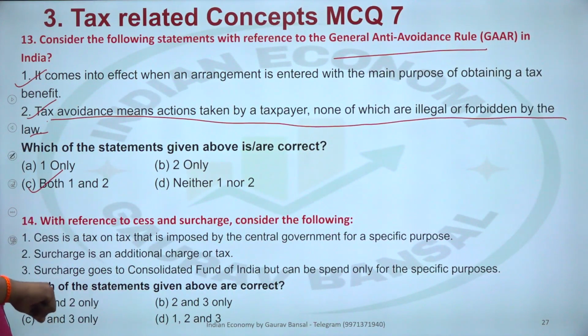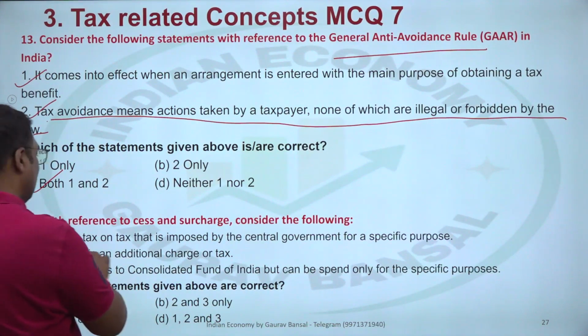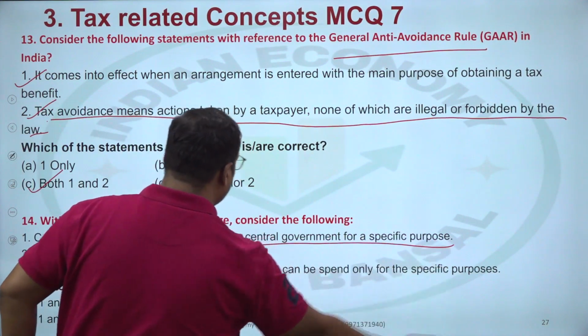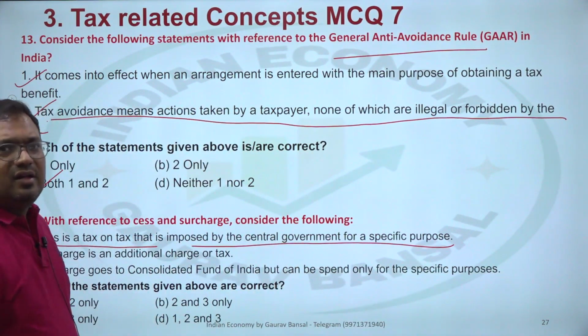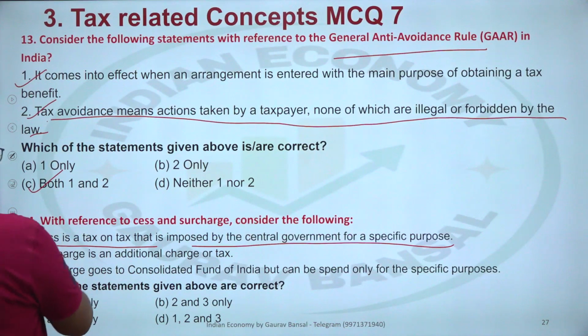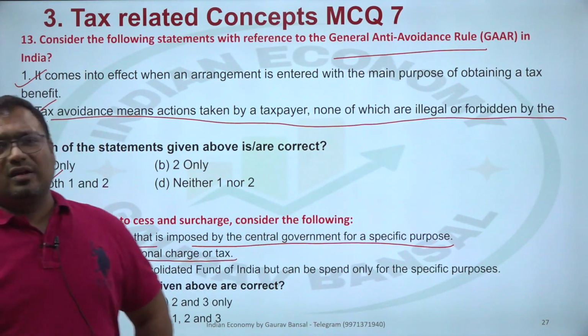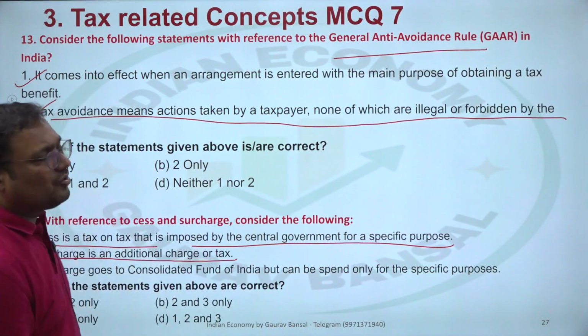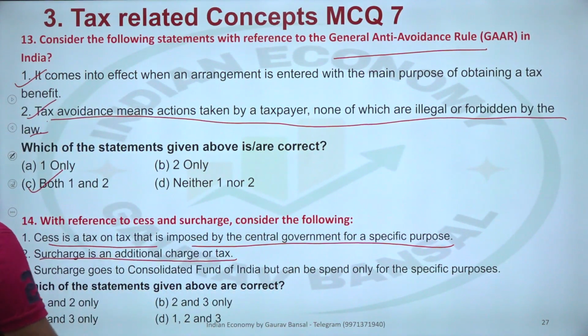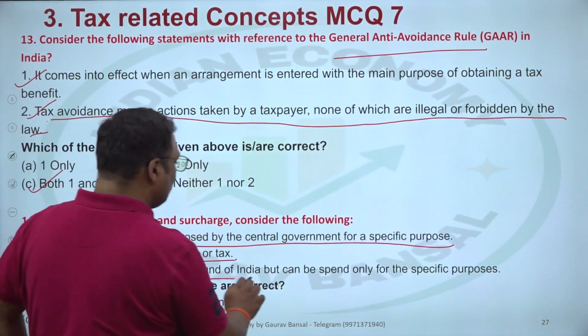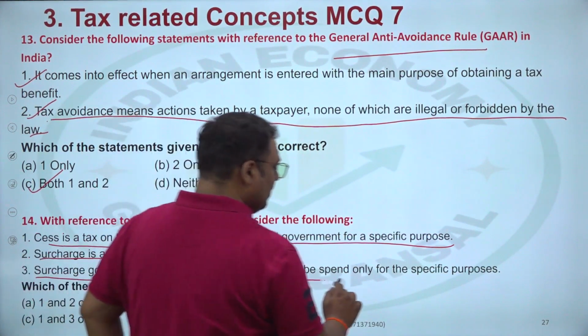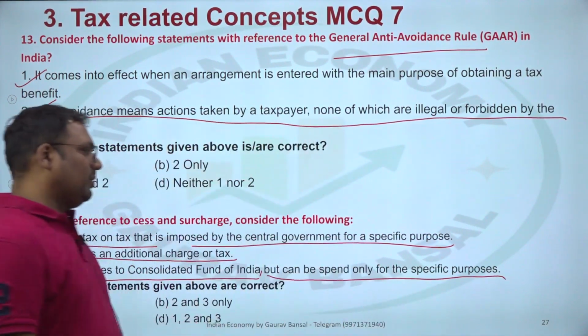14th, with reference to cess and surcharge, consider the following. Cess is a tax on tax that is imposed by central government for specific purpose. That is correct. Cess is a tax on tax. Then surcharge is an additional charge or tax. Is that correct? Yes. Surcharge is an additional tax. It is not a tax on tax, but an additional tax.